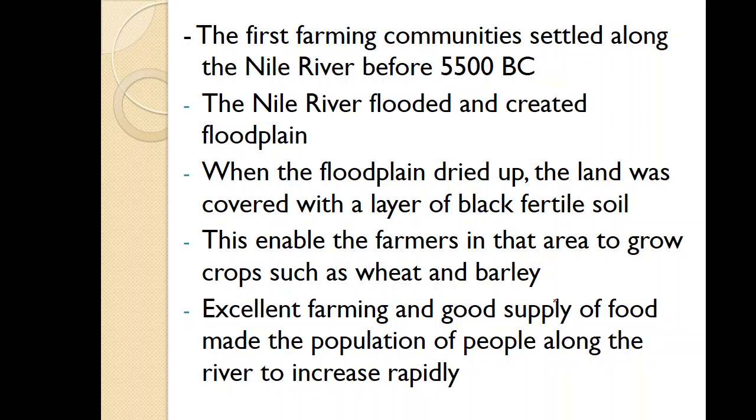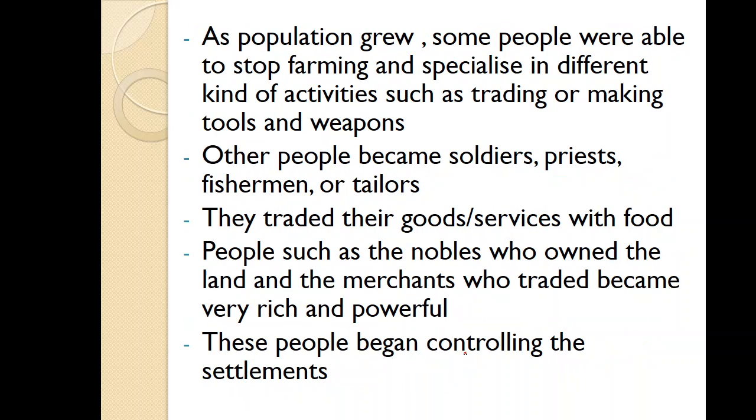Excellent farming and good supply of food made the population of people along the river increase rapidly. As population grew, some people were able to stop farming and specialize in different kinds of activities such as trading with other people and making tools and weapons.